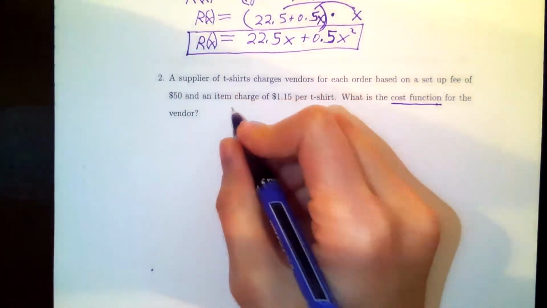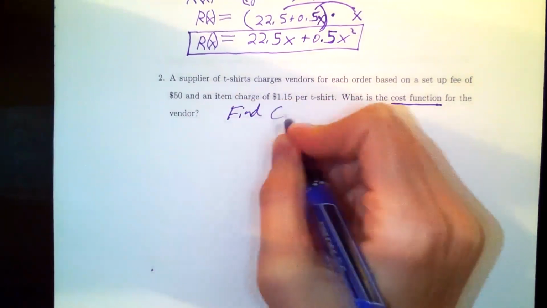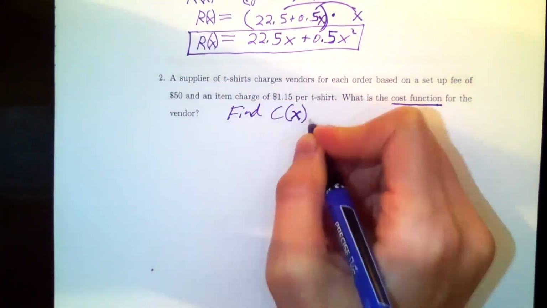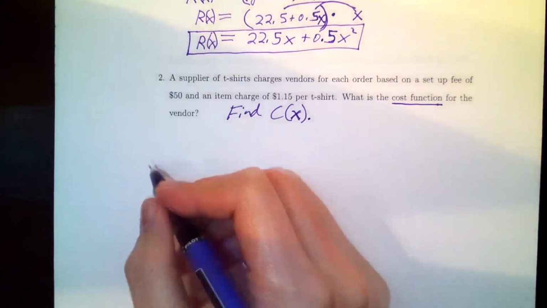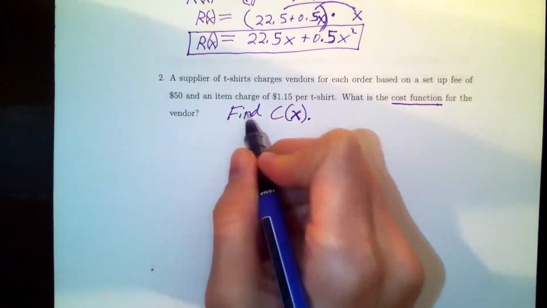So this is, again, just find an original function, C. I don't have to do anything with it. I don't have to take the derivative of it. If they wanted me to take the derivative of it, they would have said find the marginal cost. So all I have to do here is build C, which is something that we would have learned in section 1.3, but we're revisiting it here, just to remind ourselves how to do it.